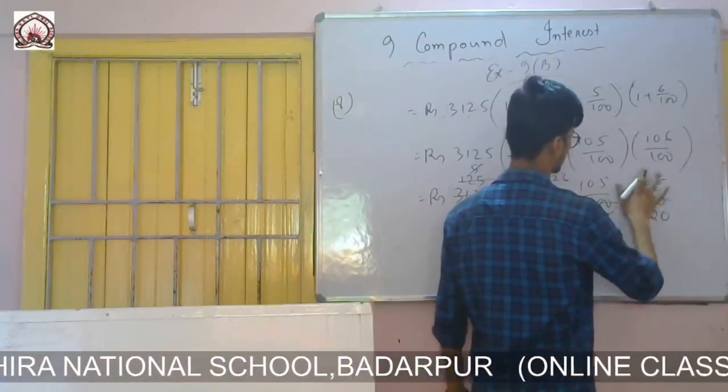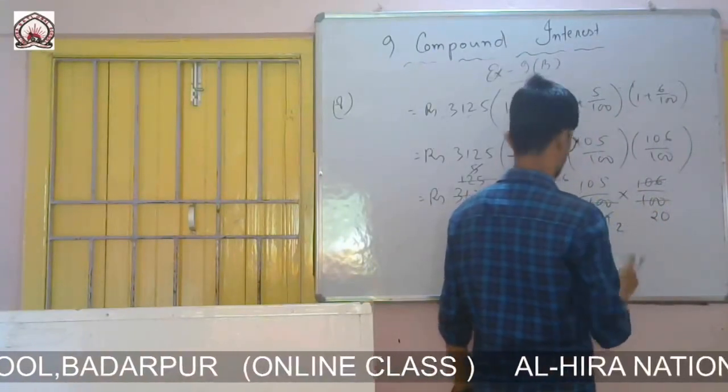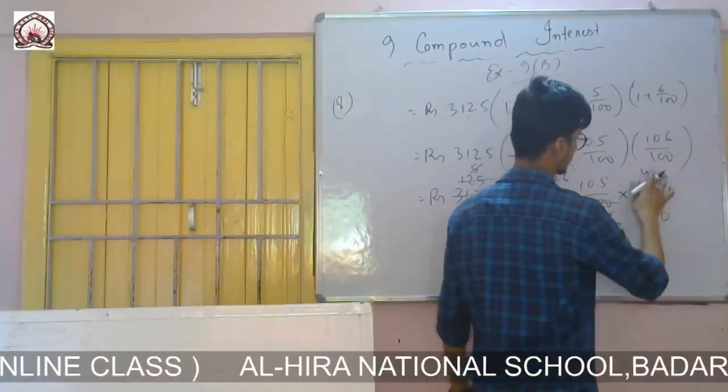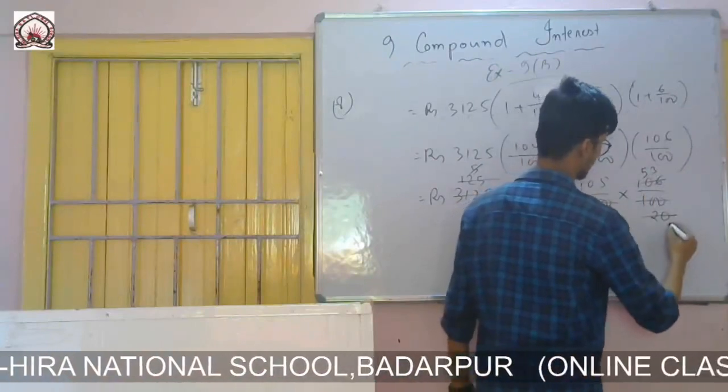With 2 I have to cancel, 2 5s are 10 and 2 3s are 6, and with 5 I can cancel this one.